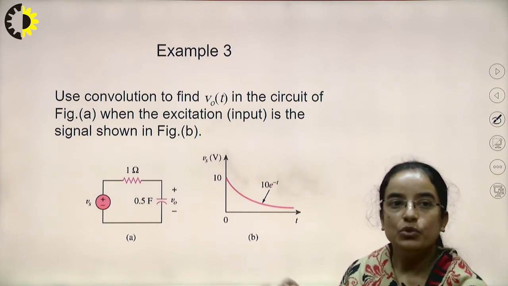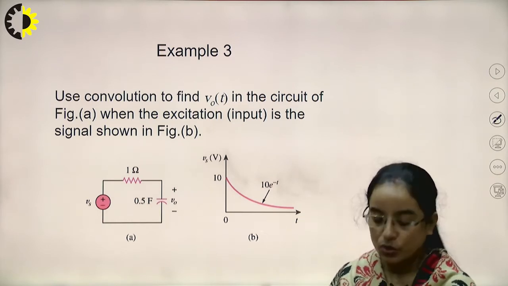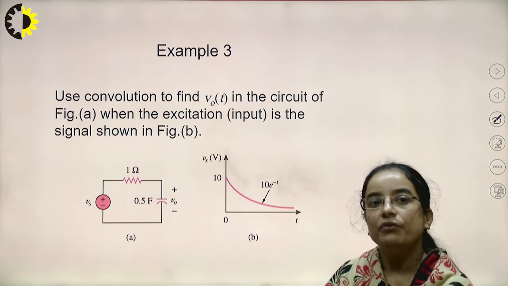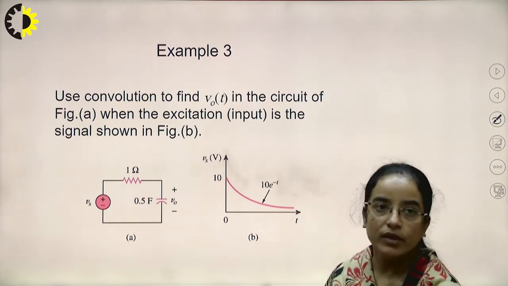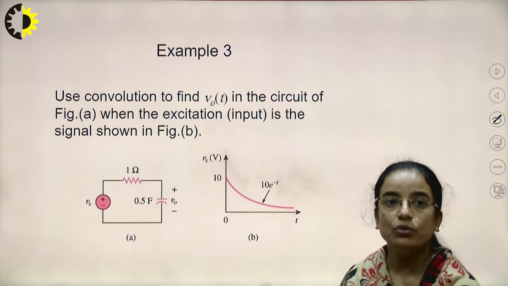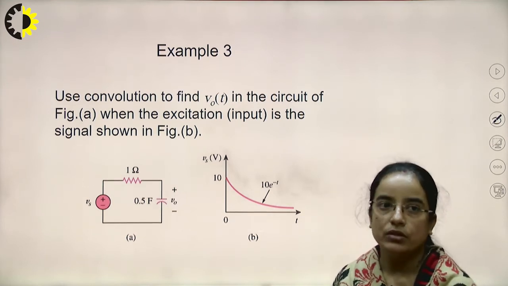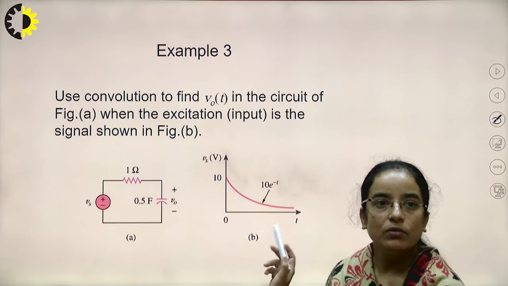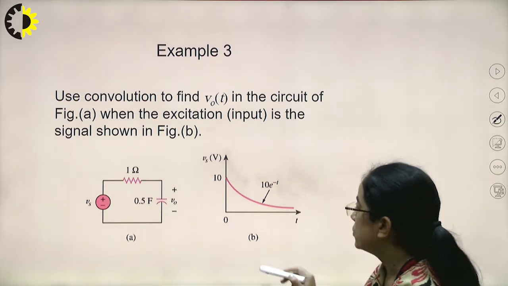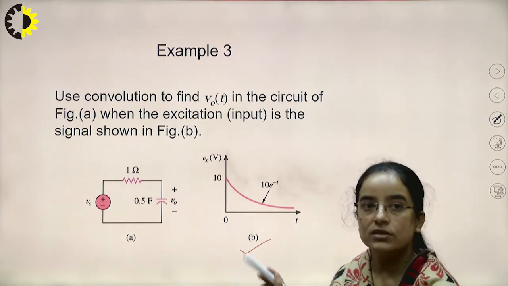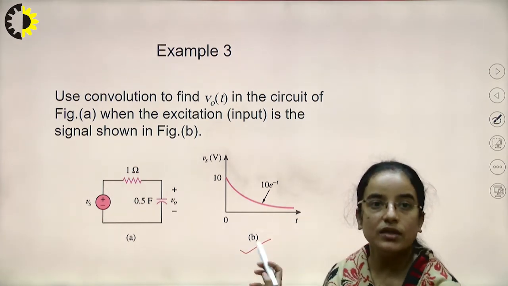The question is to use convolution to find out v naught of t in the circuit. V naught of t we need to calculate, and we need to apply the convolution. Given figure A is the circuit and Vs is this function. Vs, that means the excitation input, is the given signal.